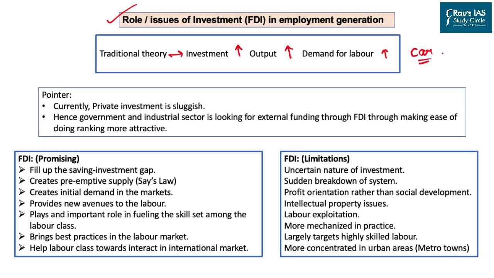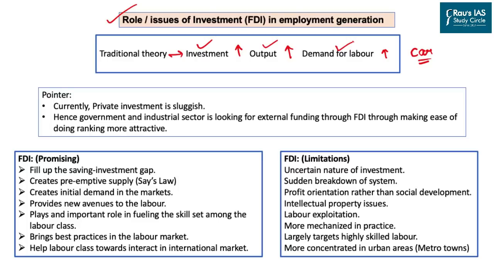Okay, so in this car industry, let's say Maruti Suzuki wants to increase their investment. Why? Because they want to increase the output. They want to sell more cars in the market. And in order to do that, they will ask for more labor from the market, and this will increase the demand or the employment level in the economy as a whole.